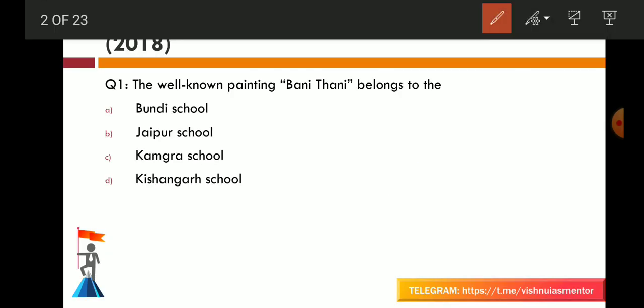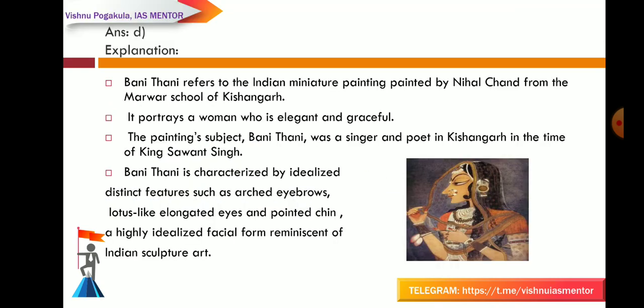First question is from the 2018 question paper. The well-known painting Bani Thani belongs to: Bundi School, Jaipur School, Kangra School, or Kishangarh School. And your answer is D. That is, Kishangarh School is the correct answer.